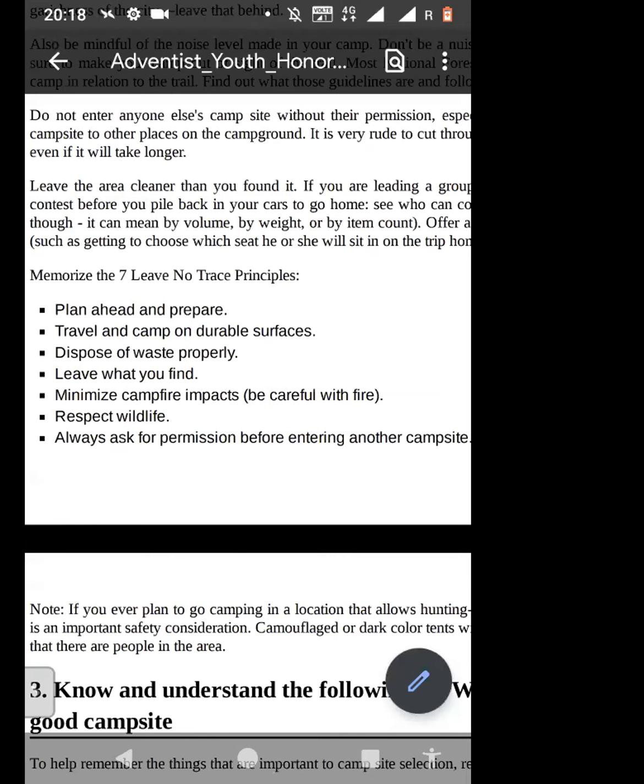Next point, be careful. Minimize campfire impacts. So we know that fire is very dangerous. People have died because of fire. People have died with fire. And yeah, fire is a dangerous thing. If your house burns, if you catch on fire, then it's a very dangerous thing. So when you are near fire, you should always be careful.